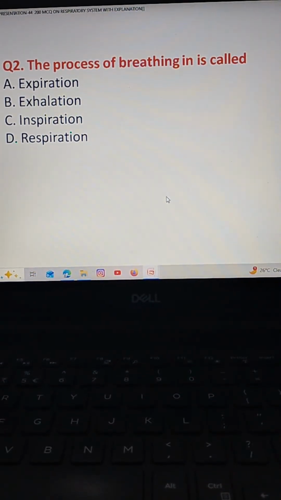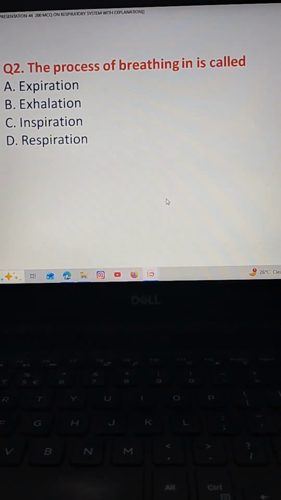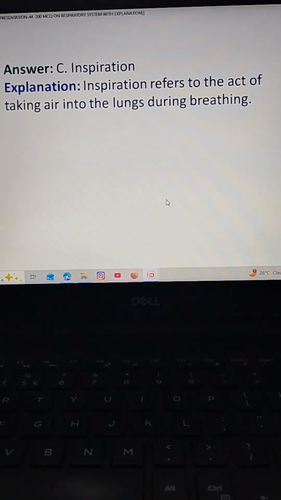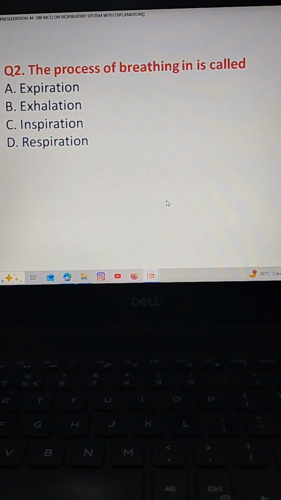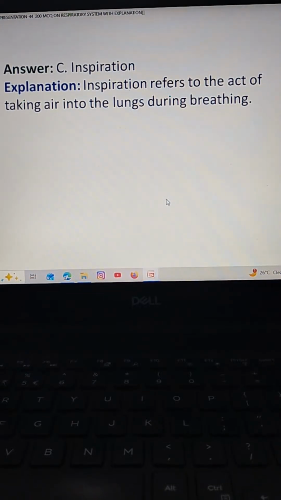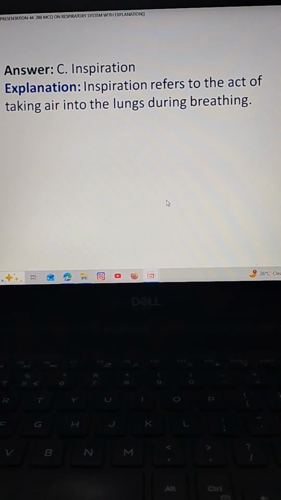The correct answer is option C inspiration. The process of breathing in is called inspiration. Inspiration refers to act of taking air into the lungs during breathing.